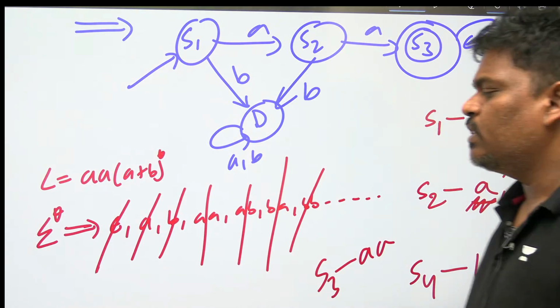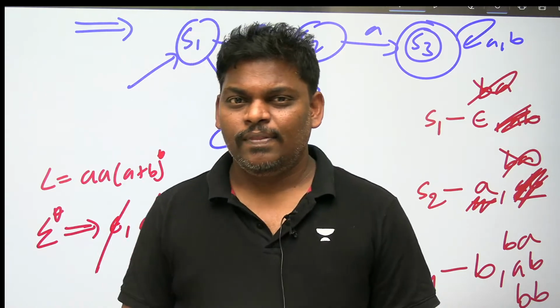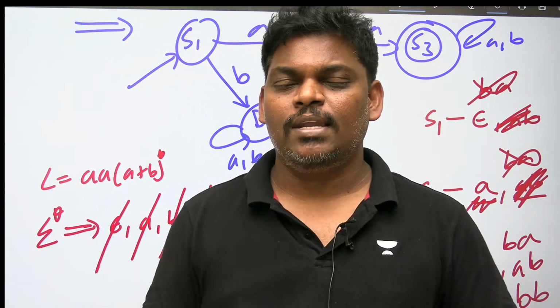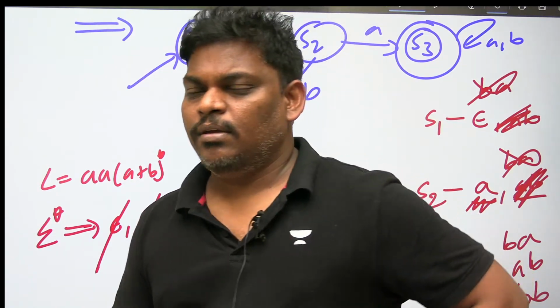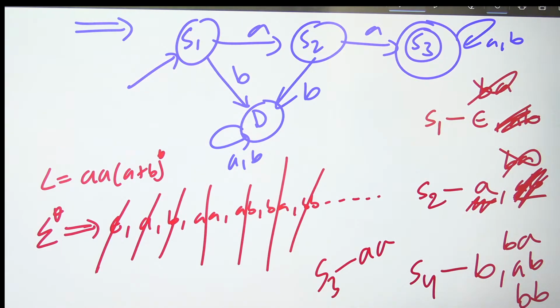And one more beautiful thing I want to say to you, listen: the number of equivalence classes is nothing but the number of states in the minimal DFA. Minimal DFA, how many states are there? Those many equivalence classes. If you want, you can check.